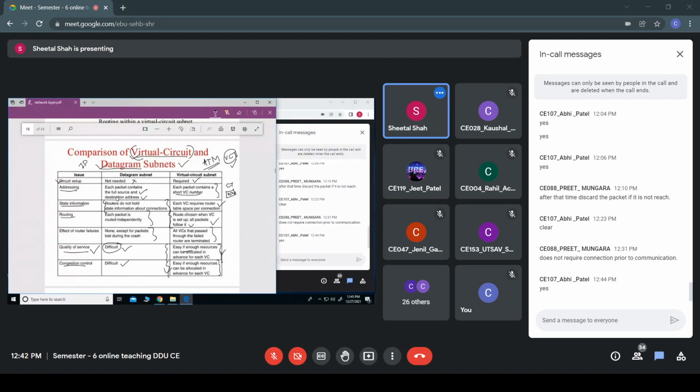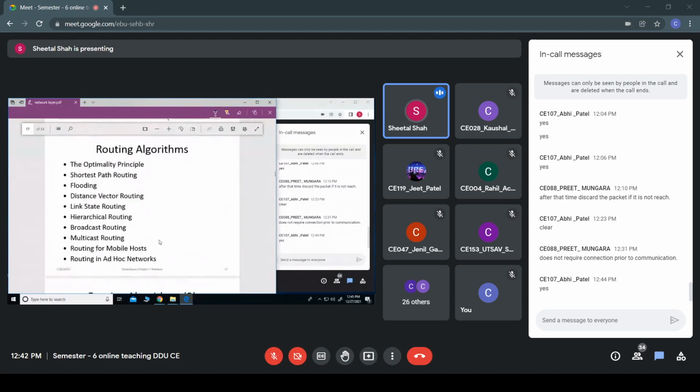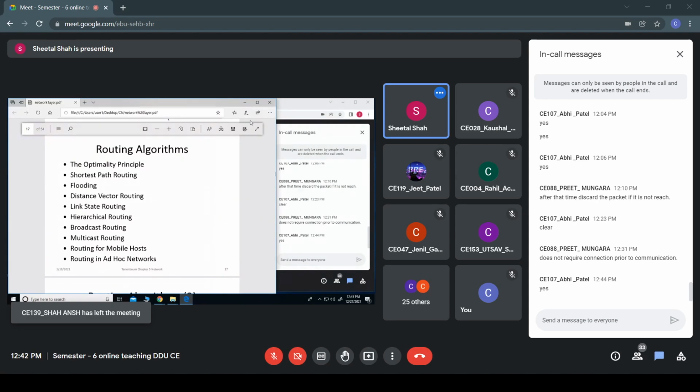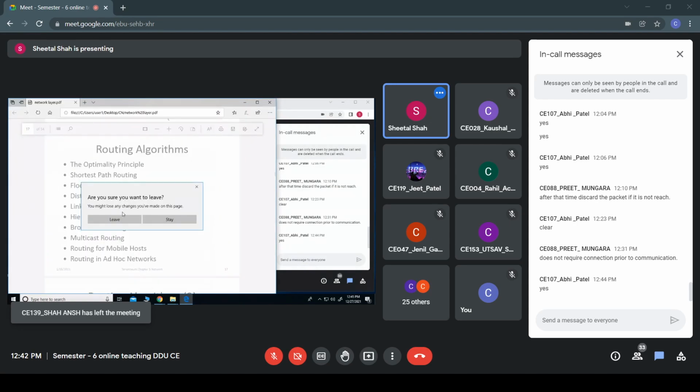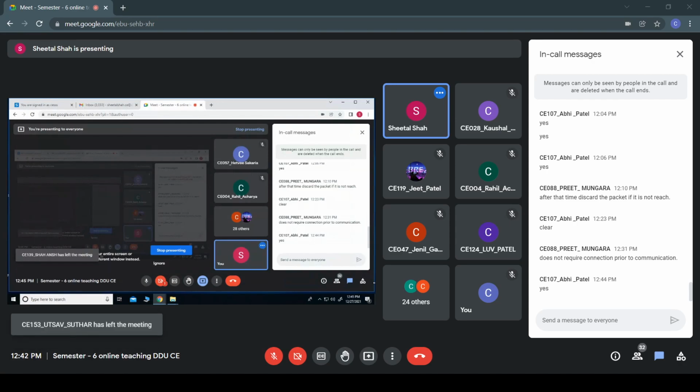So in the next lecture we'll go through the routing algorithms. We'll stop here and we'll continue in the next lecture. If you have any doubts, let me know. Any doubts in any of the topics whichever is taught to you? Okay then.